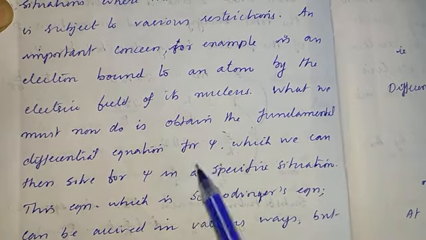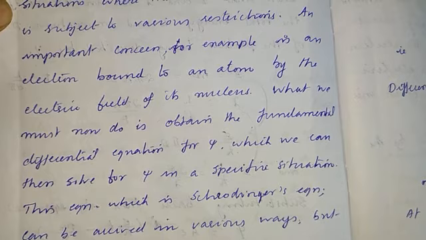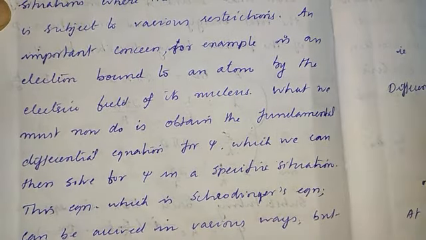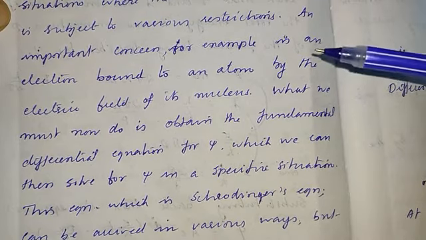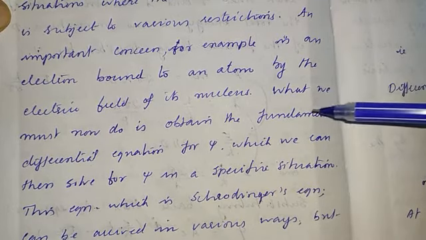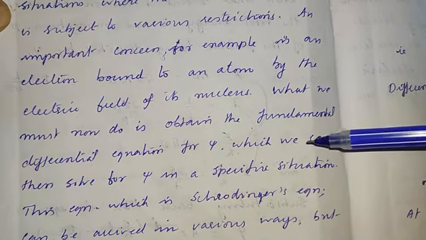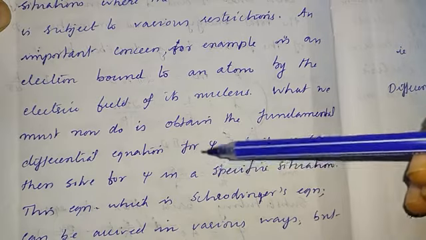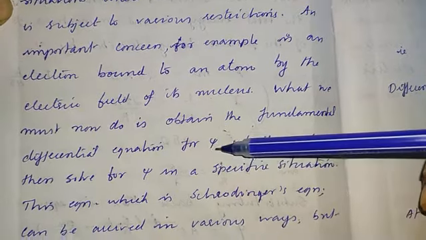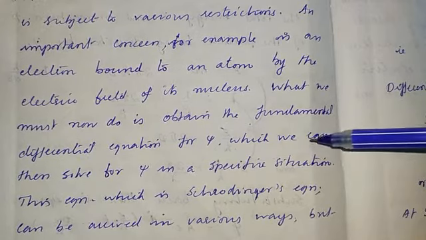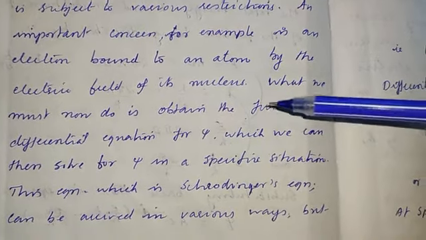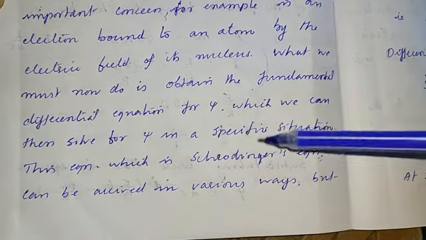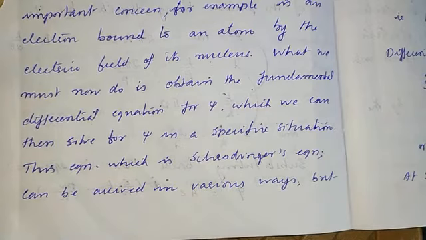When we are dealing with a particle which is restricted to move by different situations, we should obtain a fundamental differential equation for psi, which we can then solve. After that, we will solve this equation for psi for some particular situation.